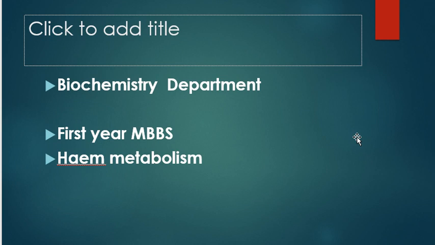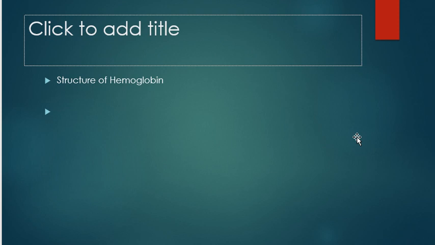Last time we discussed the chemistry of the porphyrins, the structure of the porphyrins, and the biomedical importance of the porphyrins. Today we will study the structure of hemoglobin, the brief structure of hemoglobin.